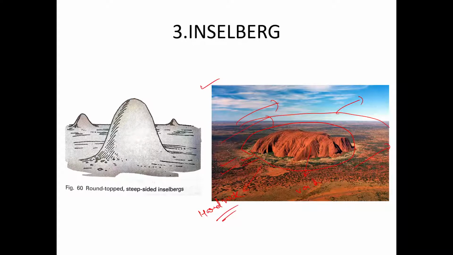Due to its hard and resistant nature, wind could not erode it, and it is standing there. Maybe in a few thousand years, wind will be able to erode this too. That is the reason for this standalone rock, which we call an Inselberg, right?